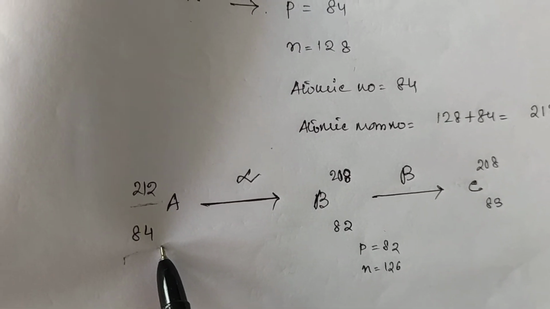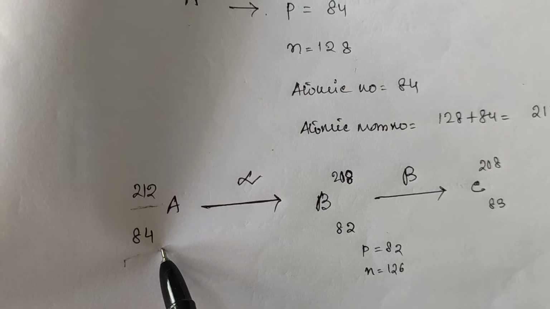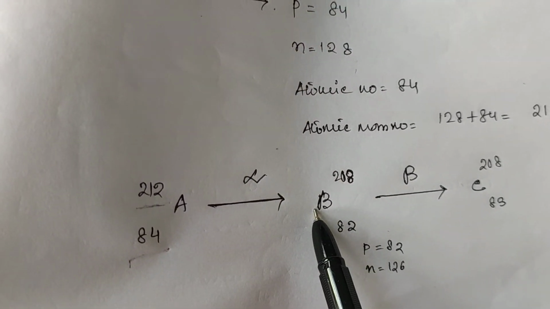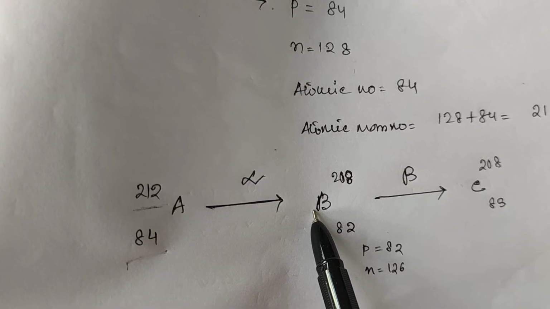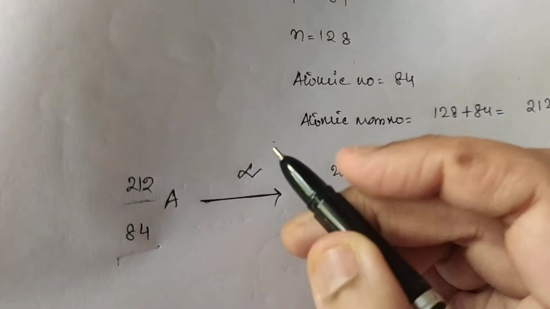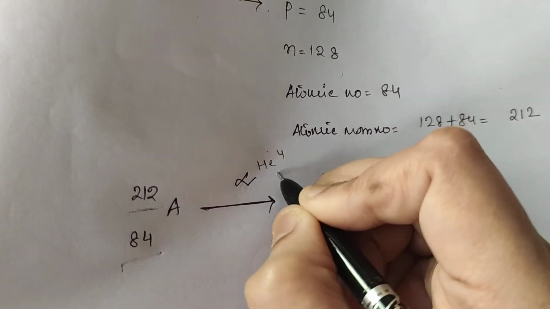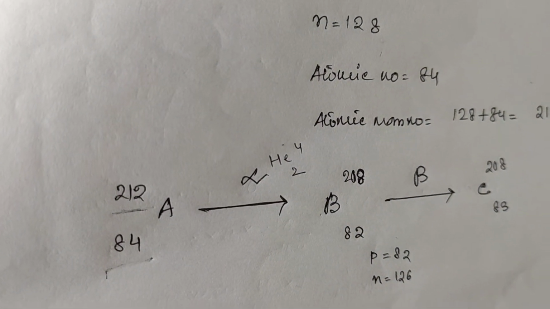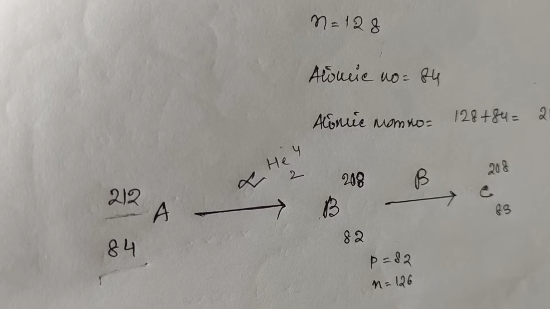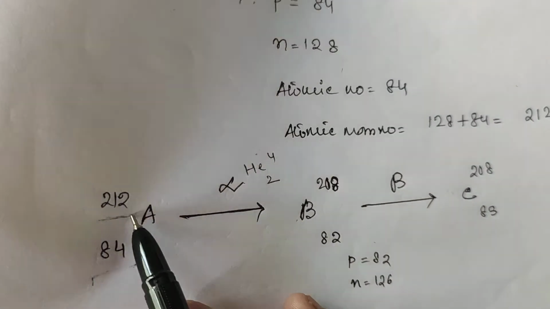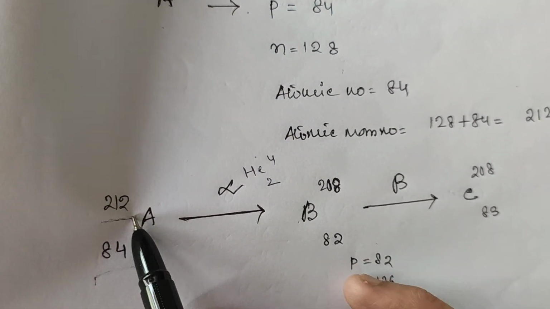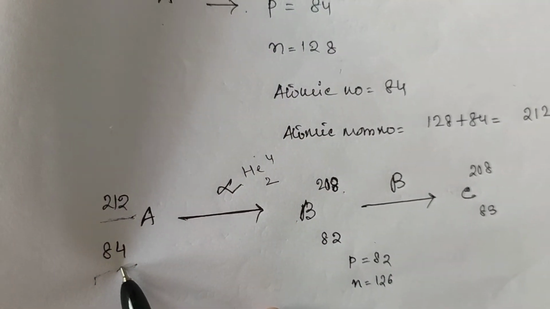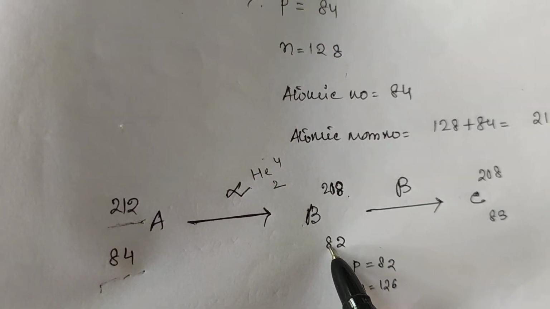It said that the nucleus emits an alpha particle and transforms into B. So it emits an alpha particle. If you have some confusions while doing this, that means mass number will be reduced by 4. 212 minus 4, 208. Atomic number by 2, so 82.